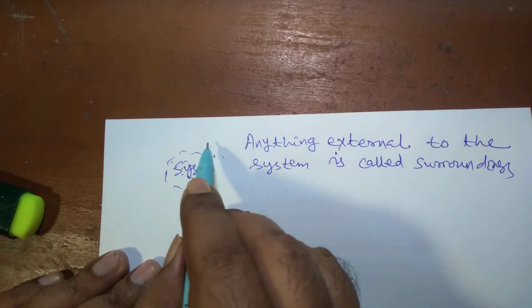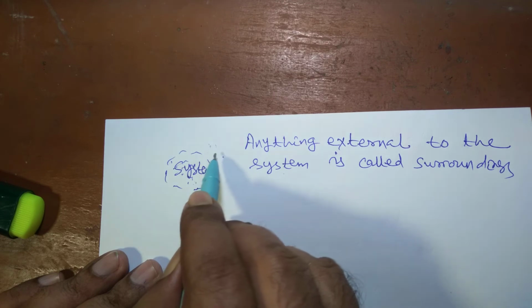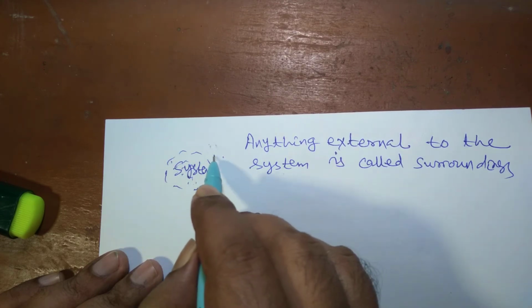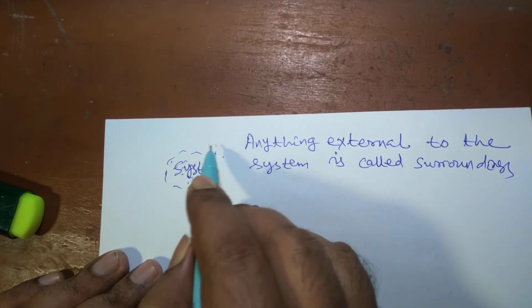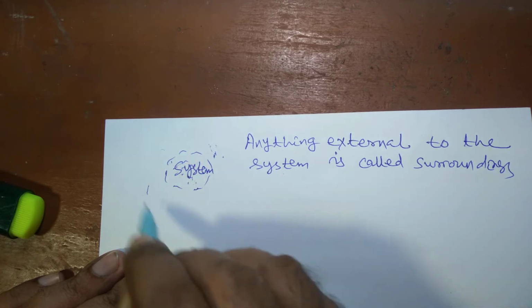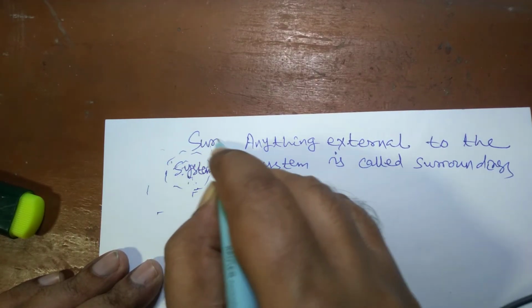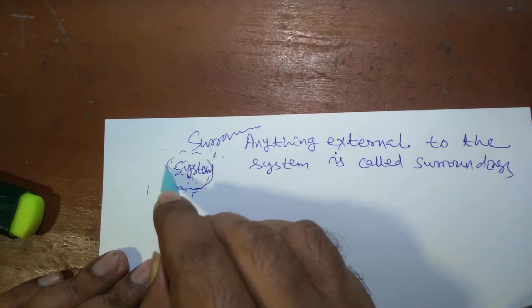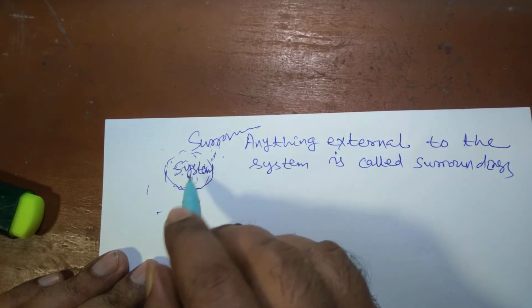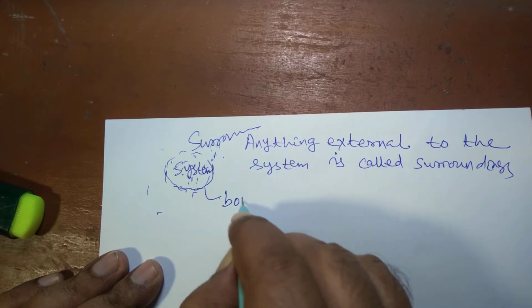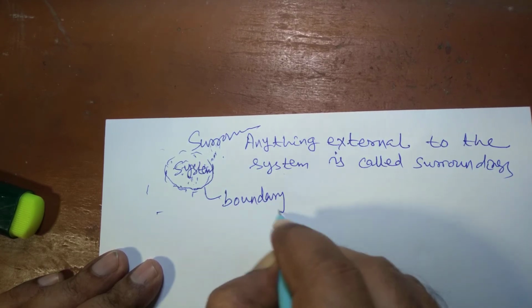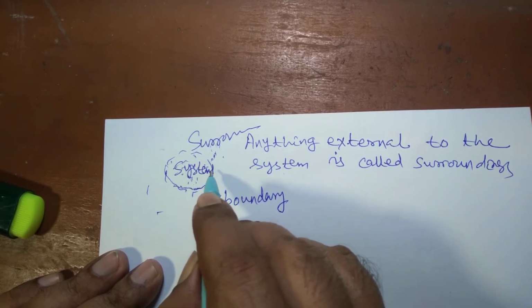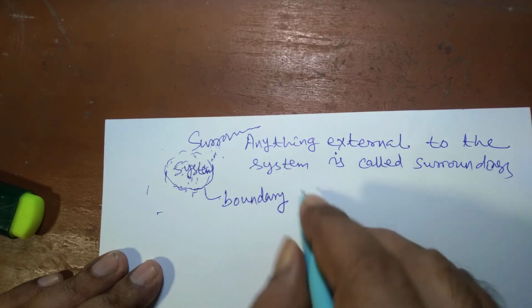And any matter or region that is outside of this, we can call surroundings. This is the surrounding. And anything that separates the system from surroundings is called boundary.